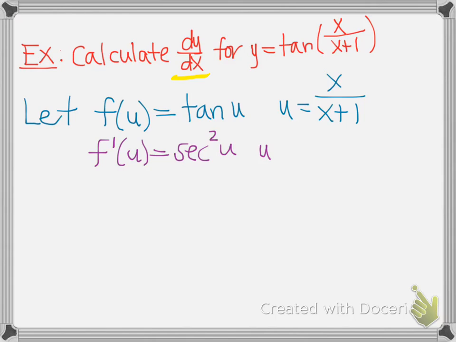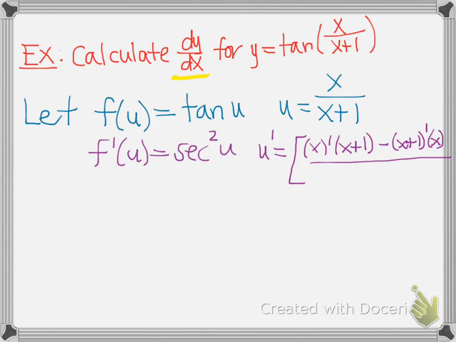And the derivative of u, so u prime, is going to be the quotient rule, because it's a fraction. That's the derivative of the top times the bottom, minus the derivative of the bottom times the top, all over x plus 1 squared.